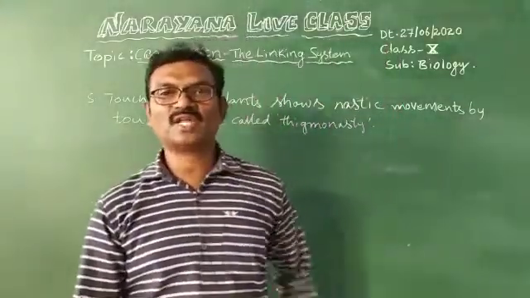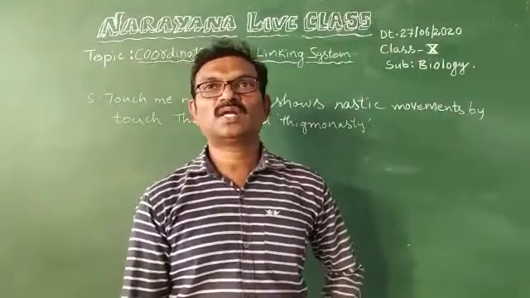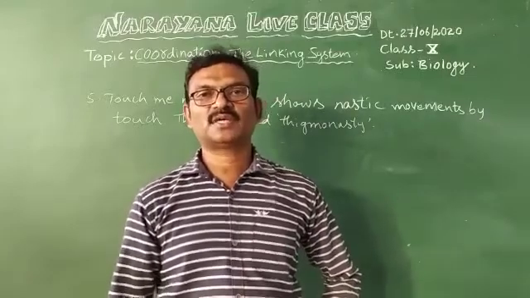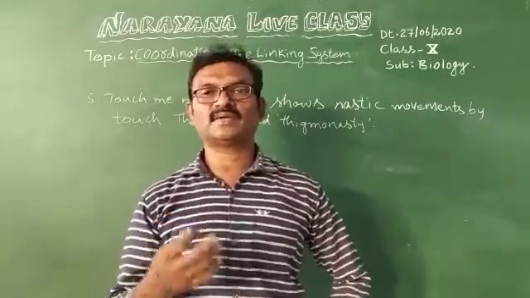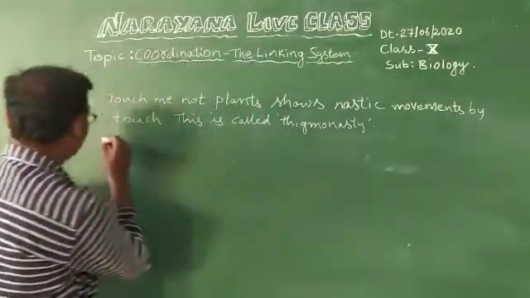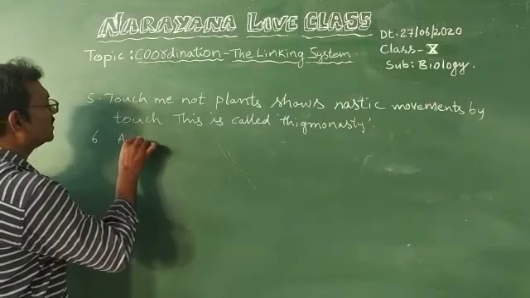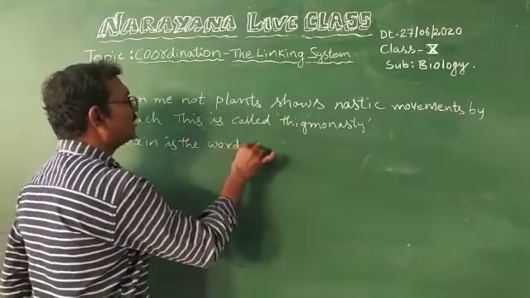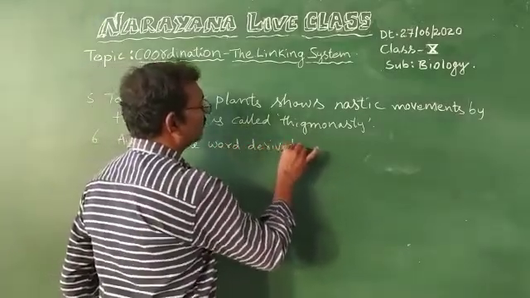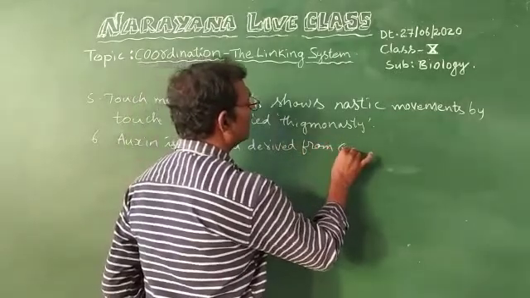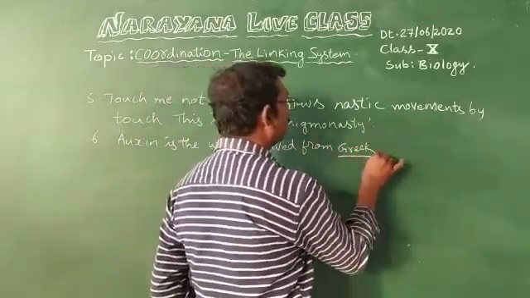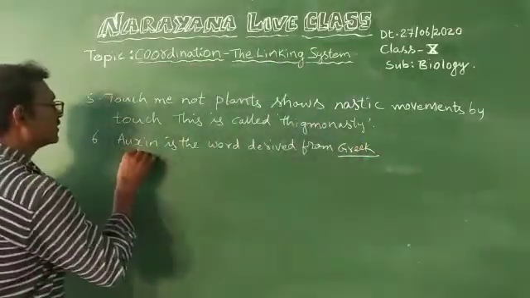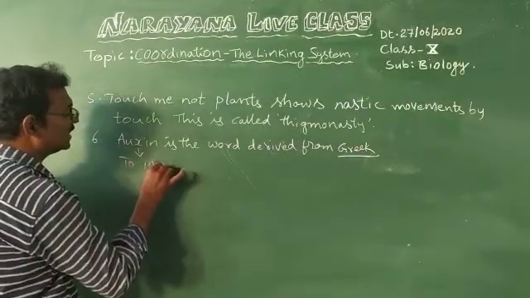Sixth question: from which language is auxin derived? Auxin is derived from the Greek language. Auxin is a word derived from Greek. Its meaning is to increase.